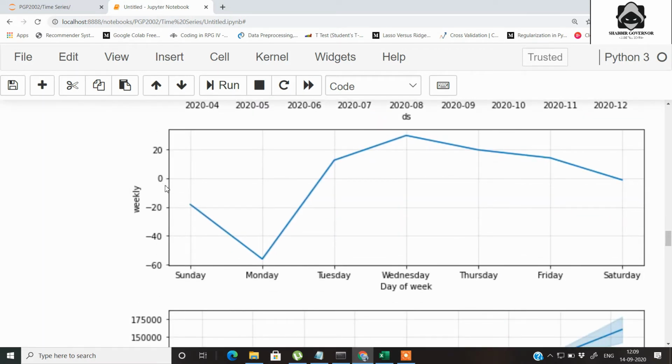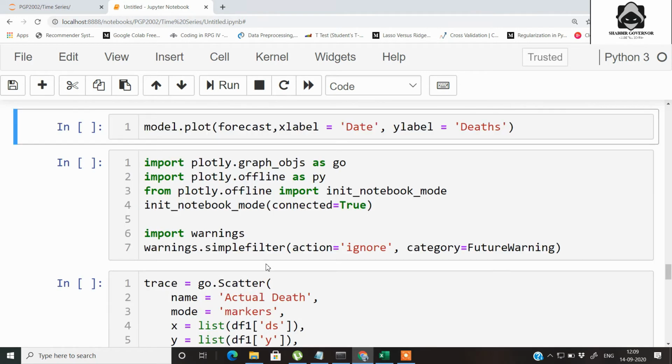It is showing that based on our data we get the minimum number of deaths on Mondays. The reason may vary, it may be because of lower testing on Monday, or maybe due to some data entry errors. Based on our data, it shows that Monday has the least number of deaths occurring. So let's plot the forecast for the number of deaths that will be occurring due to coronavirus in the next 3 months.